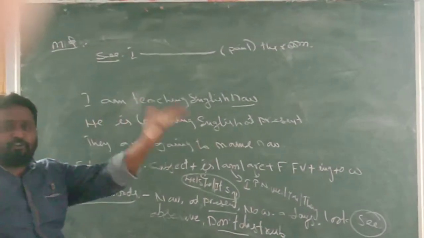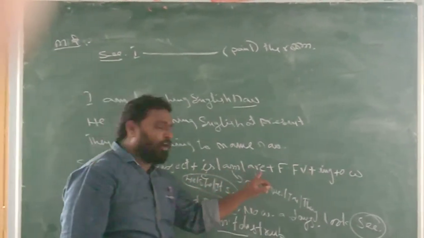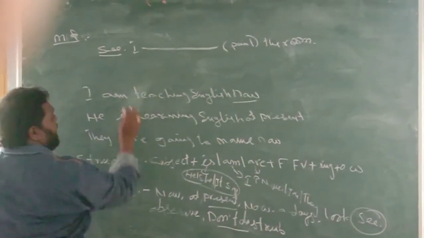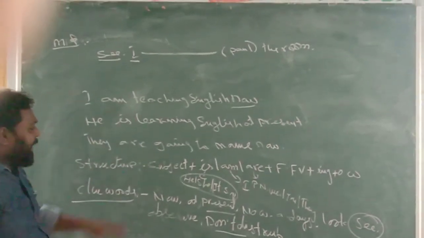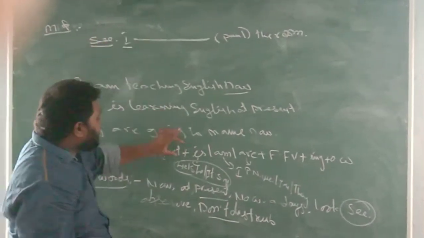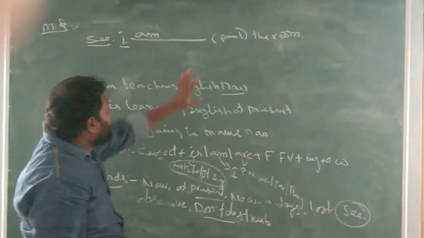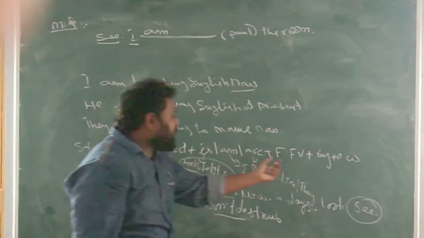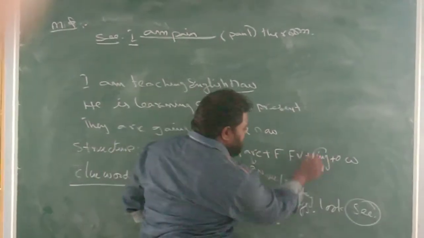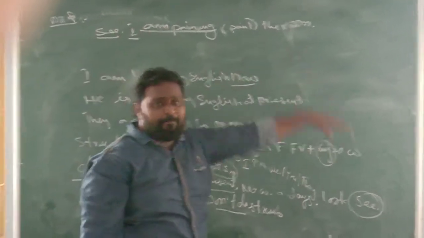And we have to remember the structure of present continuous tense. What is the structure? Subject plus is, am, or are plus first form of a verb plus ing form. Here the subject I is already there, and then we have to use any one of the be forms. With I, is will not come; am, yes, I am. Then paint is the verb given. The first form of paint is paint itself. Afterwards, what is there in the structure? Ing. So we have to add ing. So this is the answer: I am painting the room.